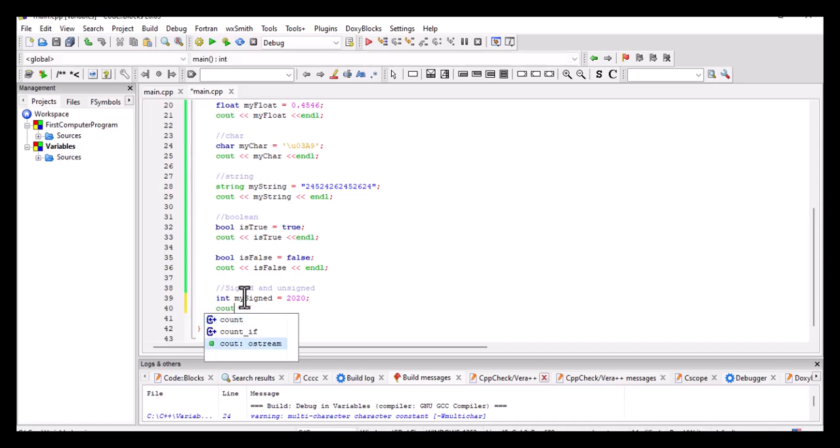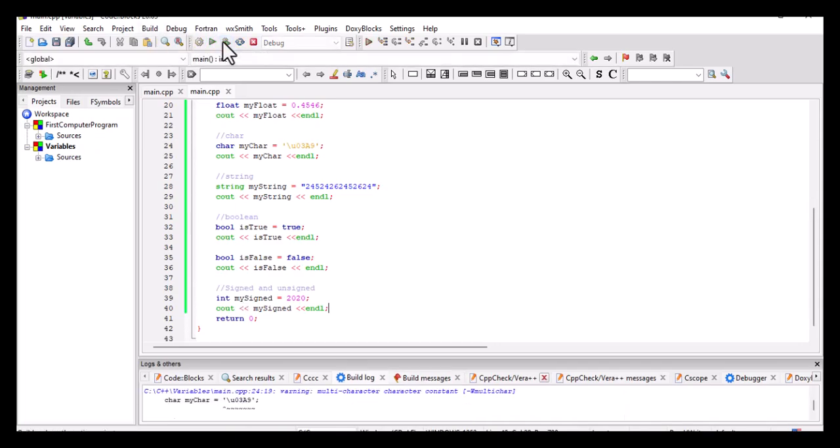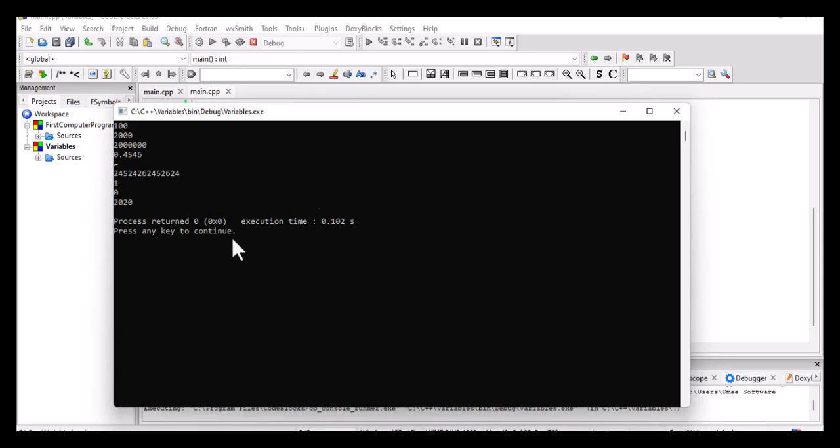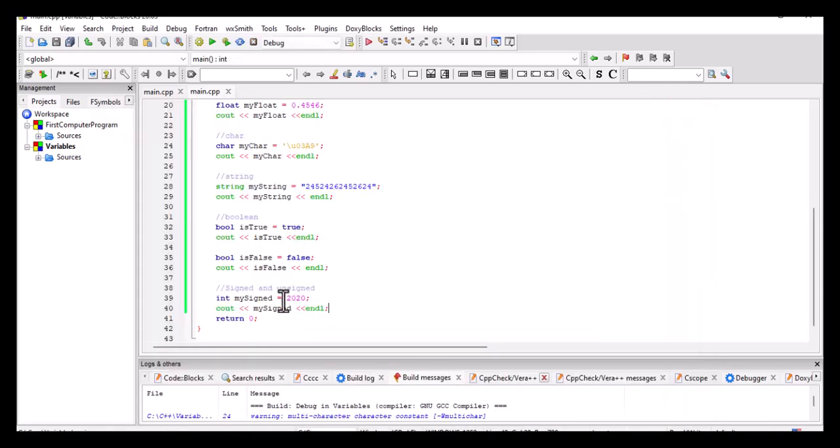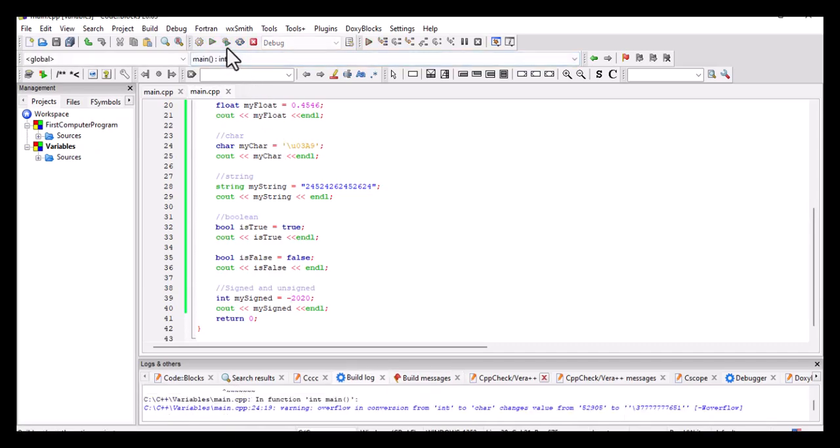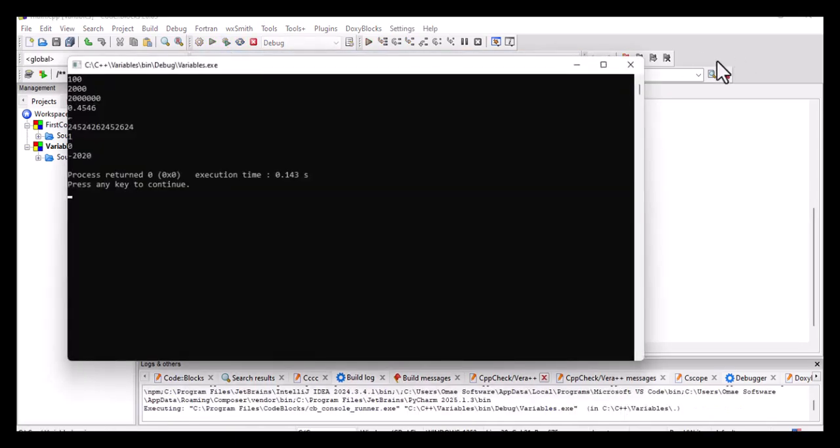Then I say cout, mySigned, and then endl. If I compile this, I'm going to have 2020. If I say negative 2020, I'm still going to have negative 2020.